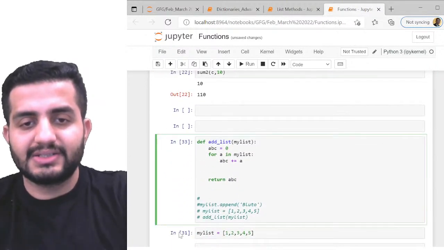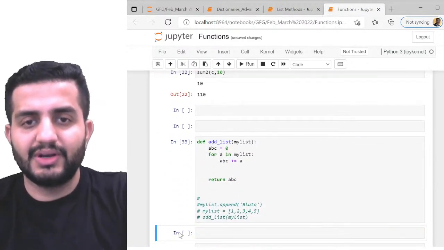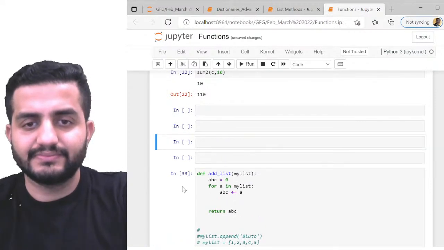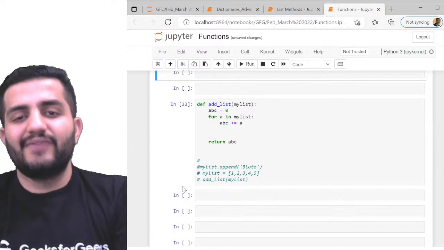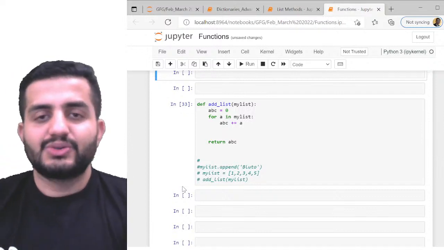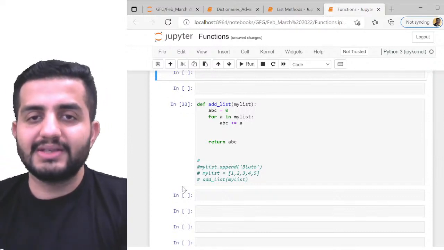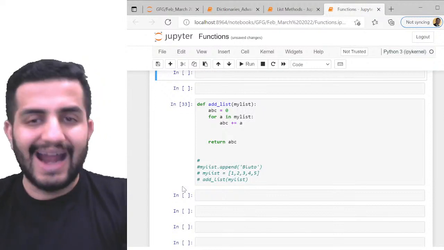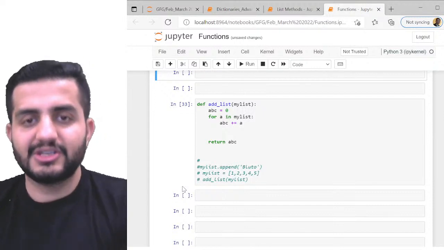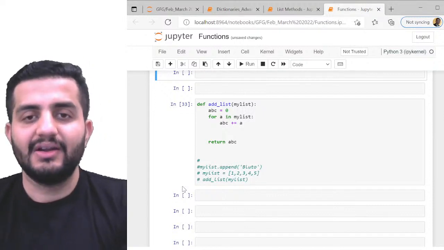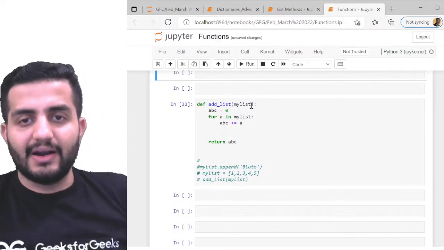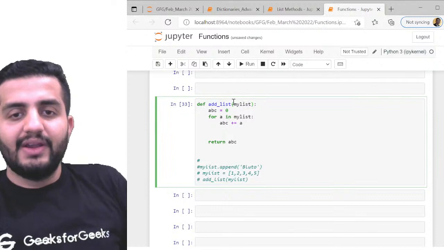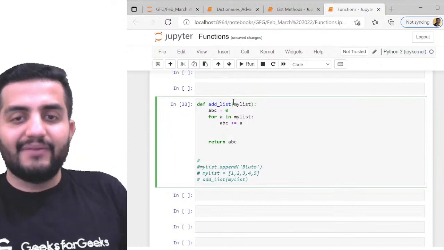Chalo, let's do some more interesting things. Look at this very basic function. Here I'm making a function add list, and in this add list I'm passing my list, the list which I want to be added.